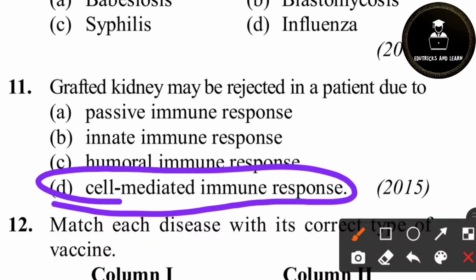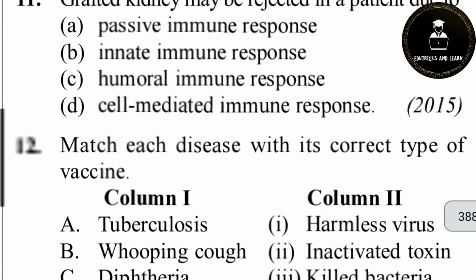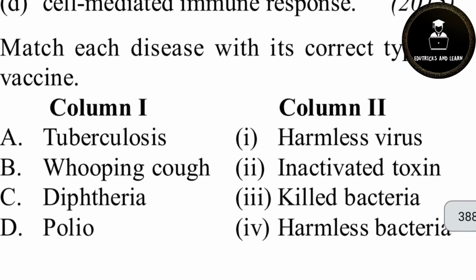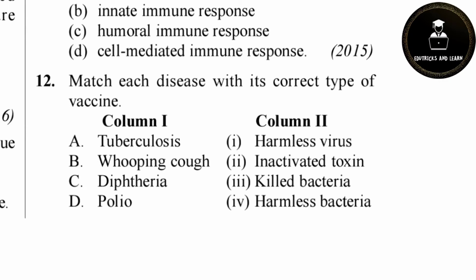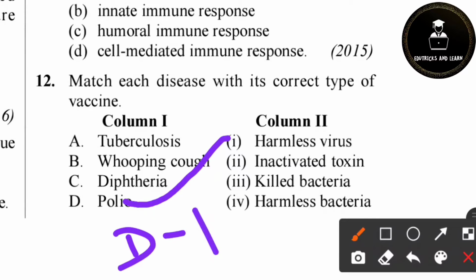Because cell-mediated immune response is the one involved in the rejection of body tissues. Match the disease with the correct type of vaccine. We know tuberculosis, okay, an easy one we think. Polio is a viral disease, so they will use harmless virus. So D1. For whooping cough they use killed bacteria.